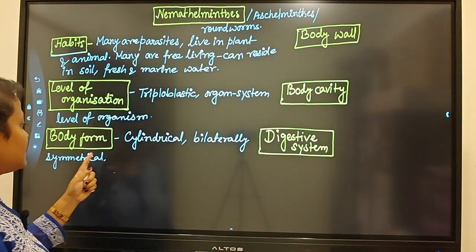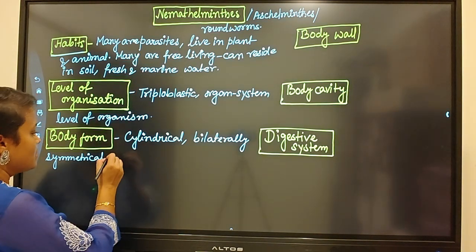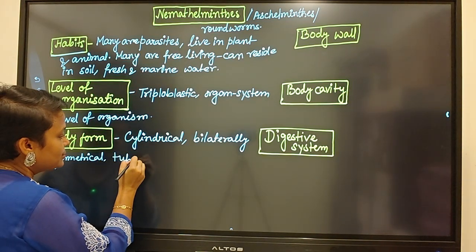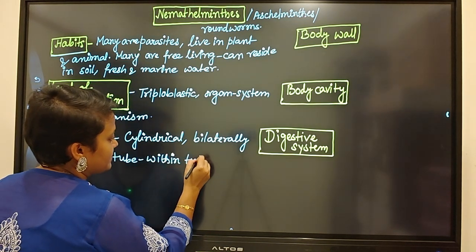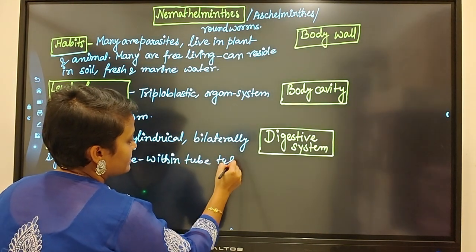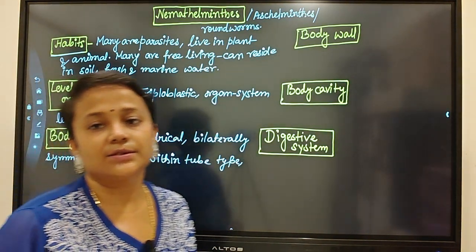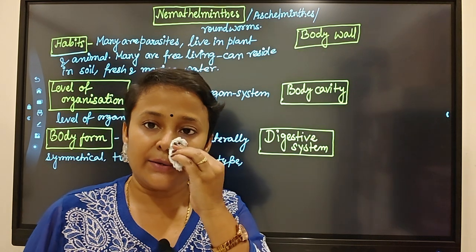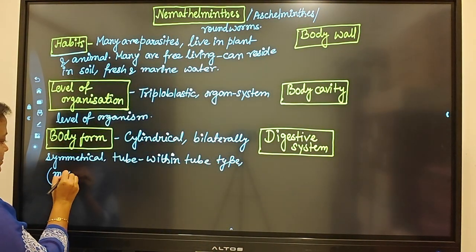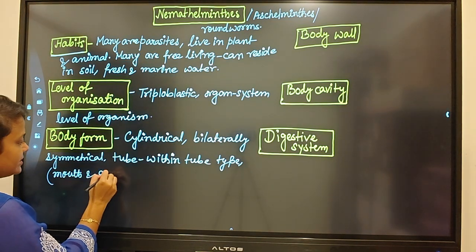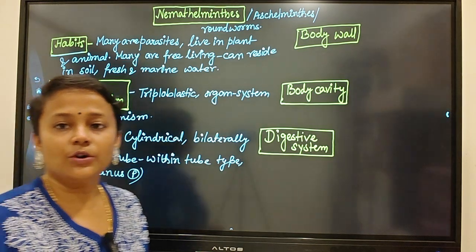So they are cylindrical, bilaterally symmetrical, and the body form is tube within tube type. Tube within tube means there will be a mouth and anus present in the gut or gastrointestinal tract.